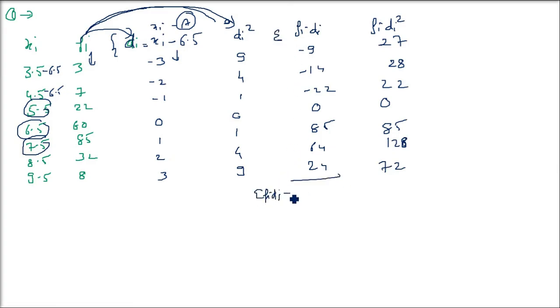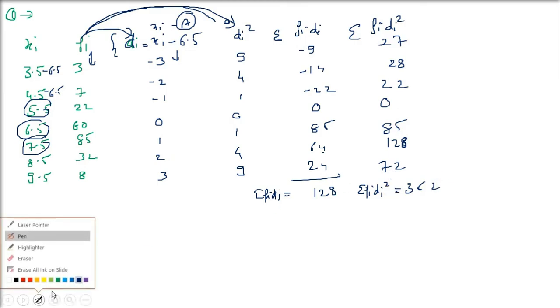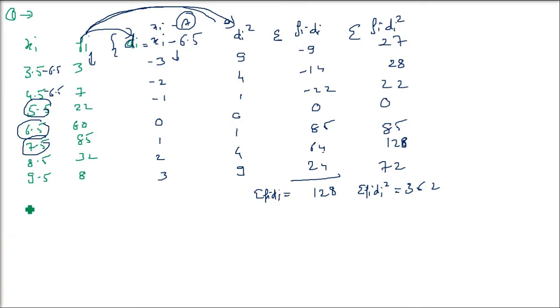Okay, so sigma fi di you have to do. Just add all these. So it's going to come as 128. I'm directly writing the numbers. The positive and negative will counter each other, so you'll have a lower number. Then sigma fi di whole square will come as 362. Sigma fi also you have to find out. Capital N is sigma fi, because in the formula capital N is also used. So the addition of this will come as 217. Okay, so all things are done.